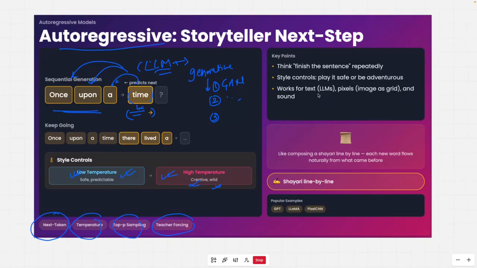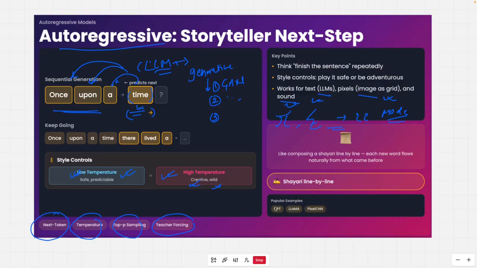This model works for LLMs, we understand that, but it can also work for images and sound, because this is a very proven pattern. Let's say in sound also, if you can train it to predict the next sound, then it can actually generate the audio also. That's why you see multimodal. Not LLMs, generative AI models are multimodal. If it works only with text, we call it an LLM, but it can also generate images and sound.